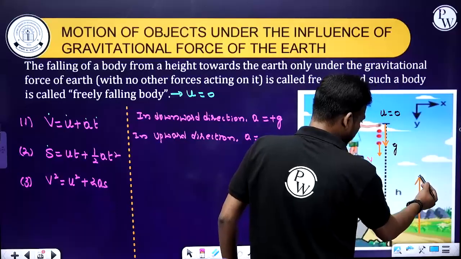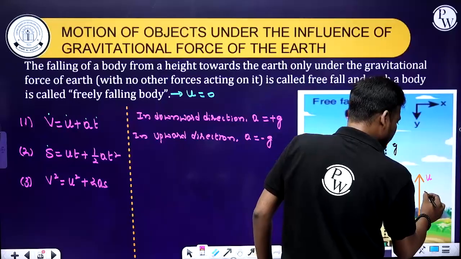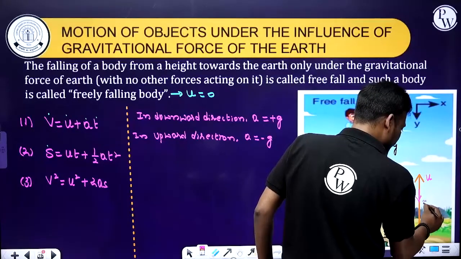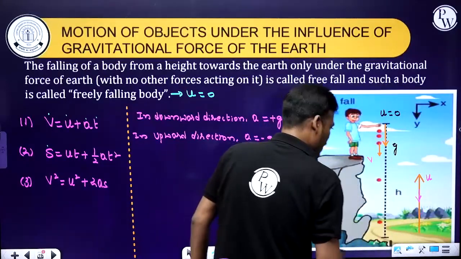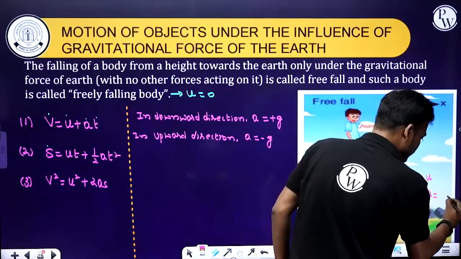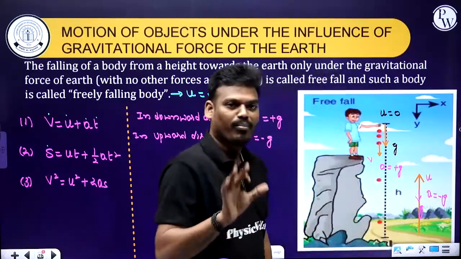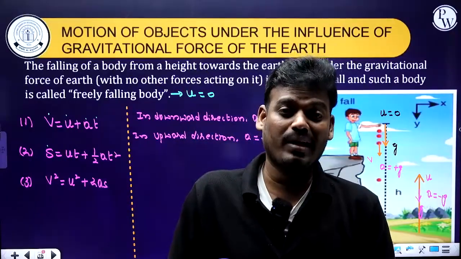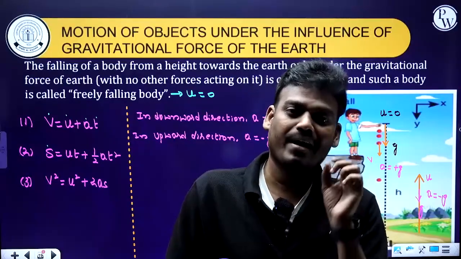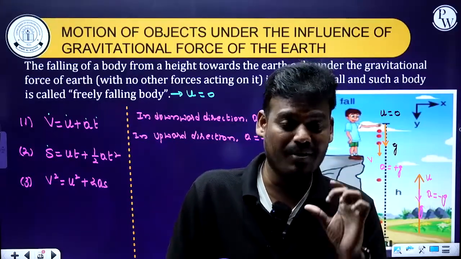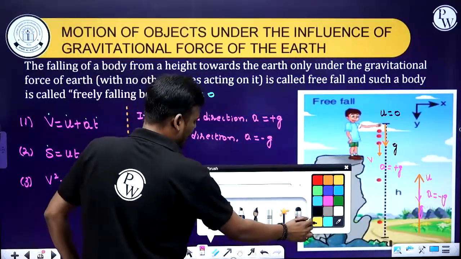In this particular case the object is moving up, and here you can see acceleration due to gravity is moving downward. Both are opposite, therefore here a becomes minus g, and in the other case a becomes plus g. That's all. If the motion of the body and acceleration due to gravity are in the same direction, the g value is positive, and if they are opposite, it is negative. Here I have written. Now compare the equations.